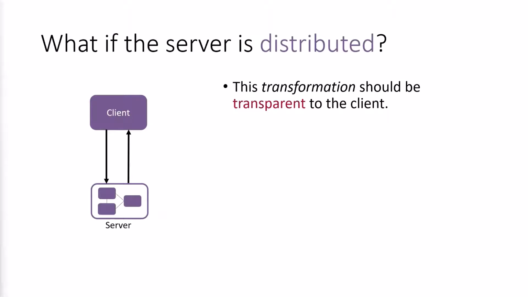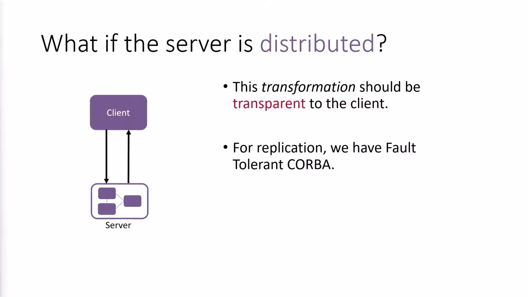As we saw, in reality, components are likely distributed. For example, assume that the server in this case is in fact replicated. Firstly, this type of transformation should be transparent to the client component. That is, the client should not know that the server is distributed. This is so that the two components can be developed and deployed independently. For the specific case of replication, there are some existing standards that provide this property, such as fault-tolerant CORBA.